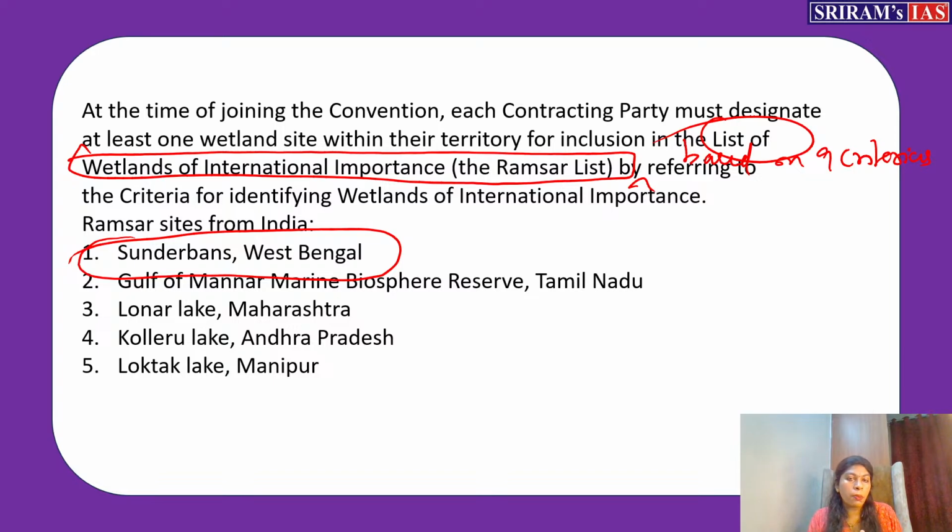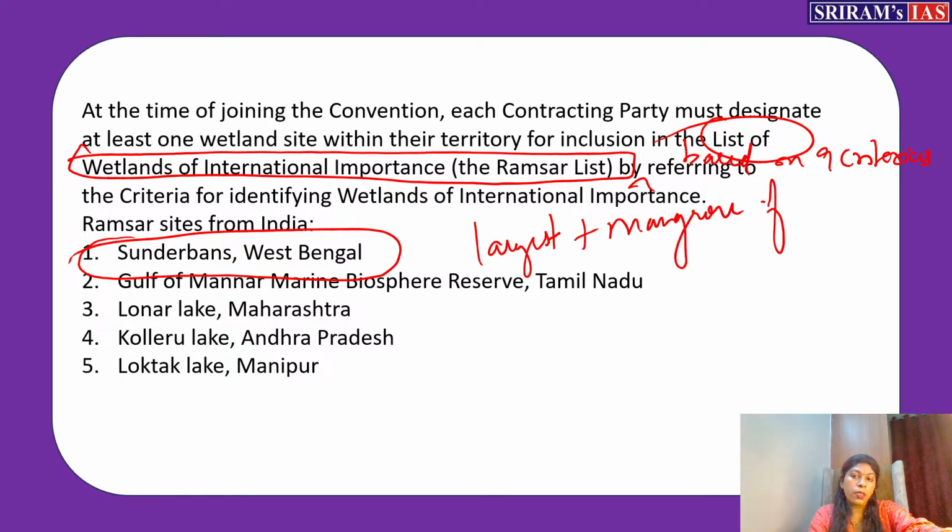For example, like Sundarbans, you are taking where it is located. It is the largest mangrove. Sundarbans is the largest wetland, as well as the largest mangrove forest.